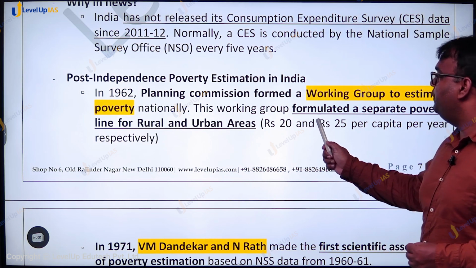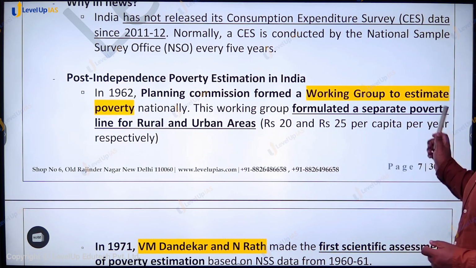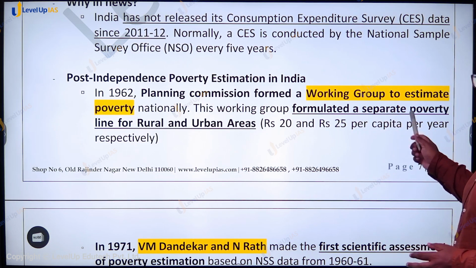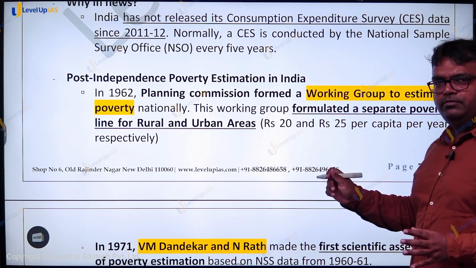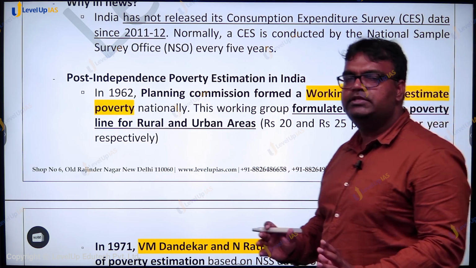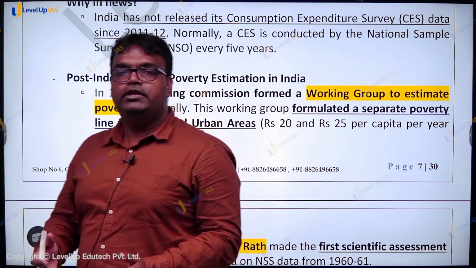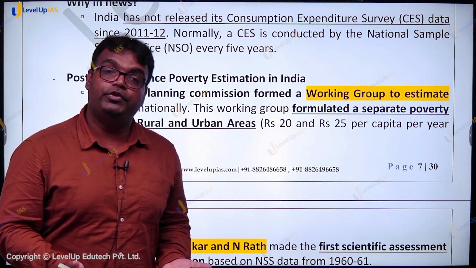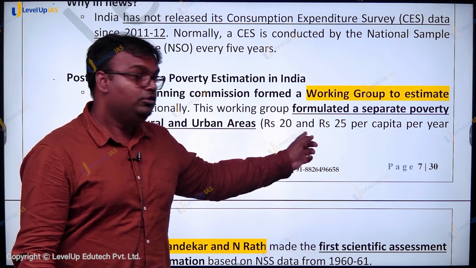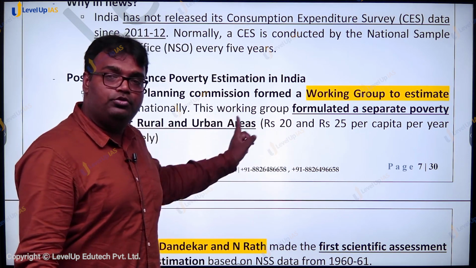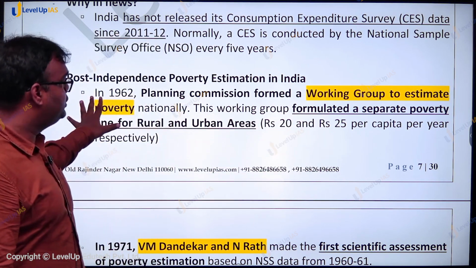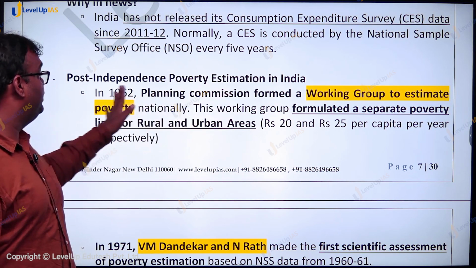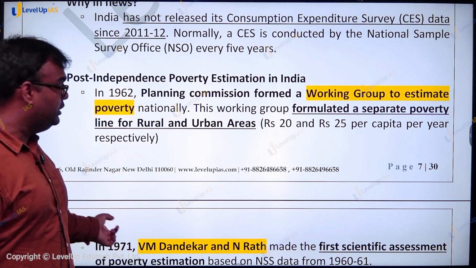If someone had less than ₹20 per capita per year in rural areas and ₹25 per capita per year in urban areas, then they were living in poverty. Please note that it was a per year number, ₹20 in rural areas and ₹25 in urban areas, estimated by the working group formed by the Planning Commission in 1962.